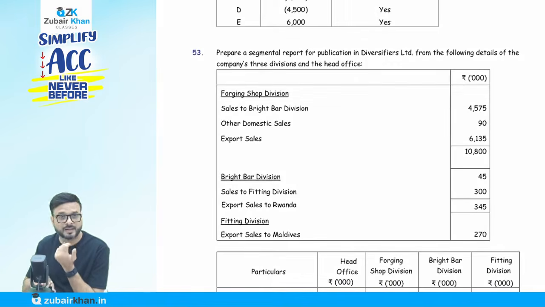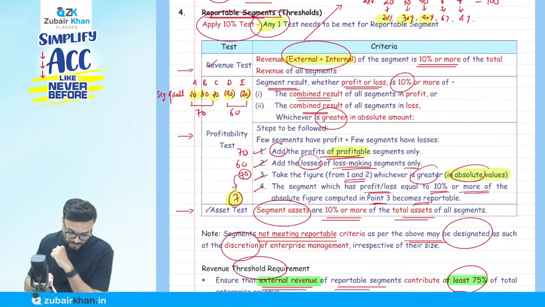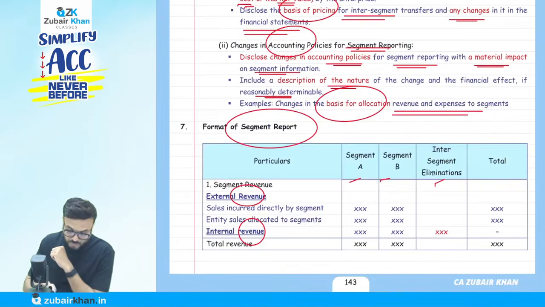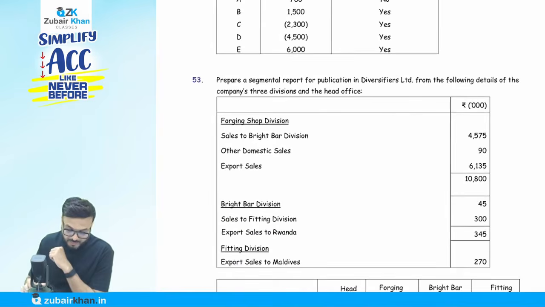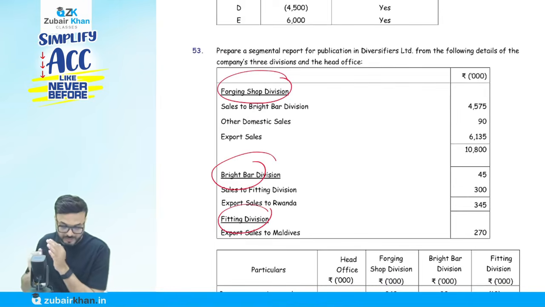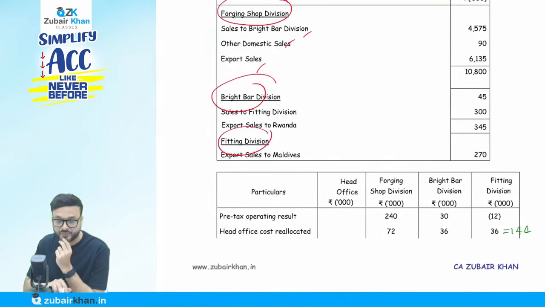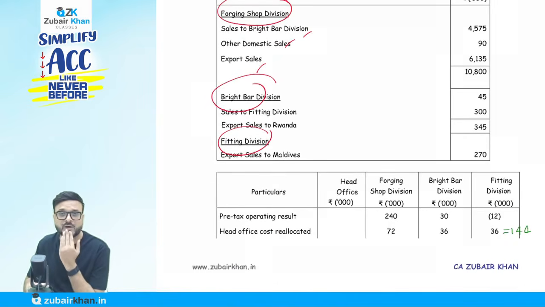Now 53, you can do it by yourself. It's a segment report that we have to prepare, so we discussed the format of segment reporting. This is the format of the segment reporting. They have given you the information: how much is the sales for each division, 3 divisions, how much is inter segment sales, domestic sales, how much export, and how much interest, expense, income and asset.